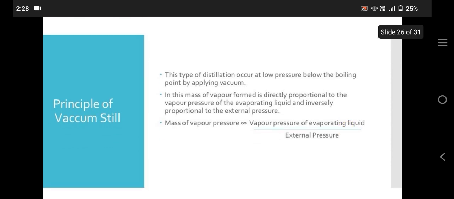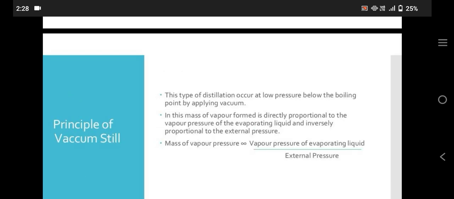Principle of vacuum still. This type of distillation occurs at low pressure, below the boiling point, by applying vacuum.